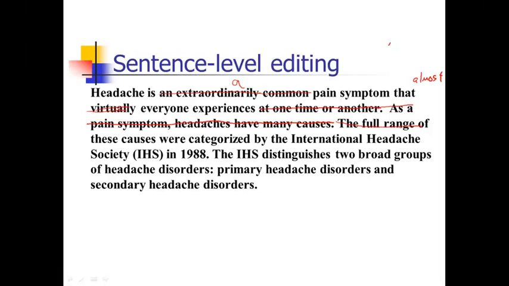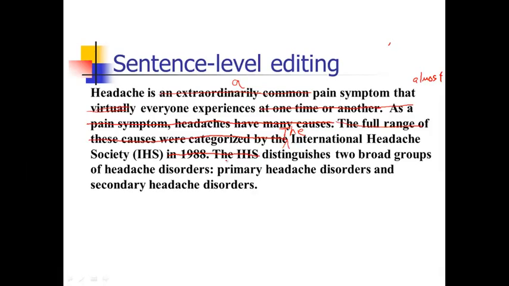Well, you know what? I actually went through and deleted all of that because I can just say how the IHS categorized them, and then I don't need to tell the author. Obviously, if I'm giving the categories from the IHS, the IHS must have categorized them. I'm going to get rid of the fact that they did this in 1988. I don't really think that's an important detail unless the author came back to me and said that was really important. So I'm going to start at the International Headache Society.